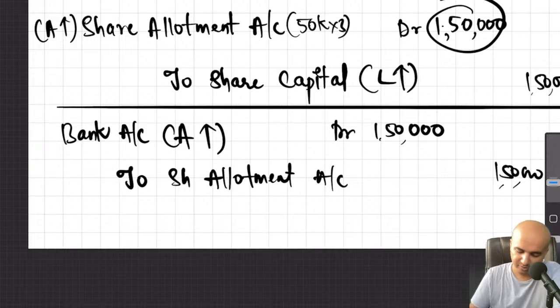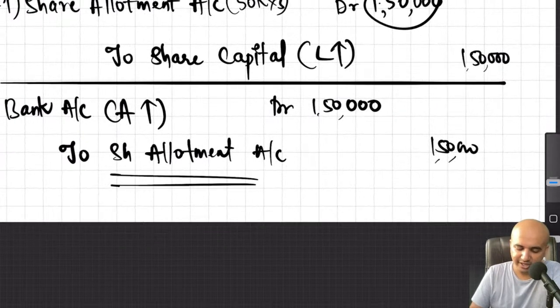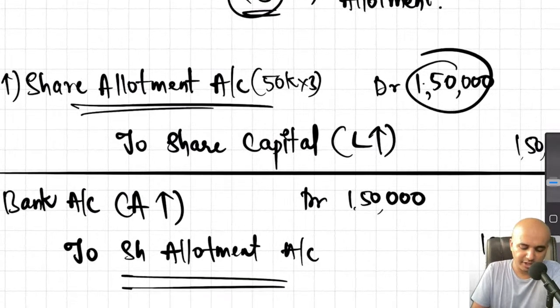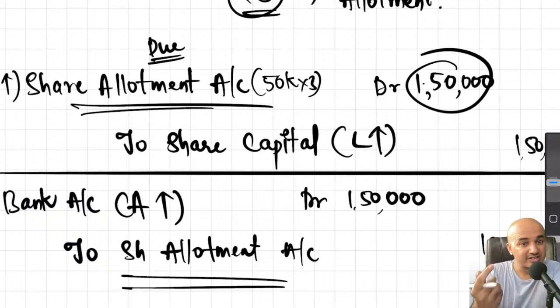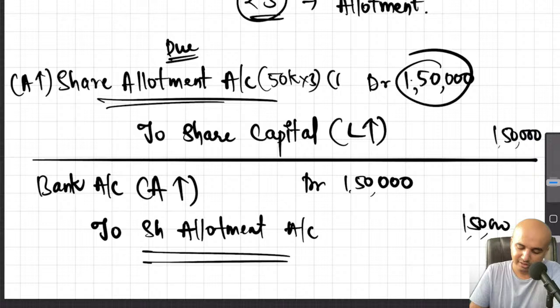At the same time, this asset which we had created earlier, the due entry, the amount we were supposed to receive, share allotment, was our asset, isn't it? Now that we have received the money, will it still be our asset? Obviously not. It will no longer be our asset. So a decrease in asset shall be credited.